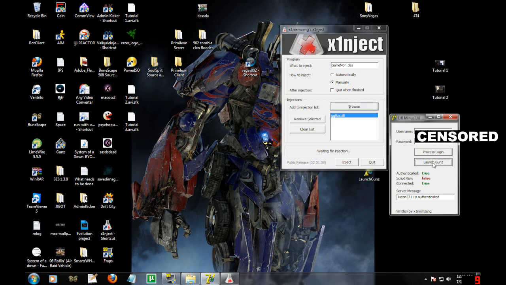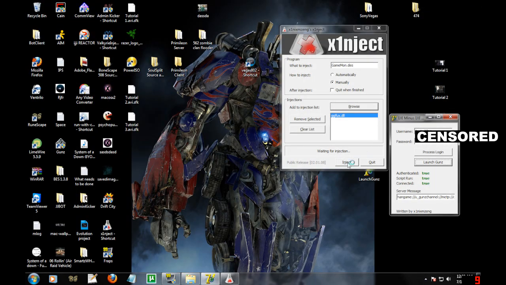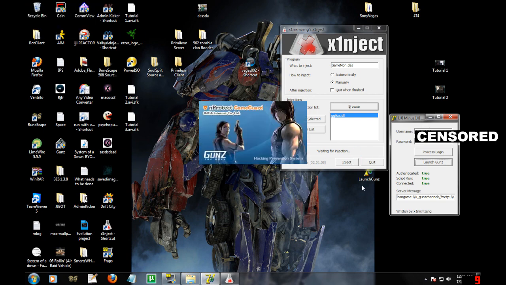And after you press that, a browser will come up with mirageofpenguins.com. Close that out, and then the Game Guard splash screen will come up with a box in the middle and a box in the top left hand corner updating it and authenticating it. Once that little box in the top left hand corner goes away, press Inject. Now for me, sometimes the box doesn't go away, so I press Inject right away again, so that's twice, and then it goes away.